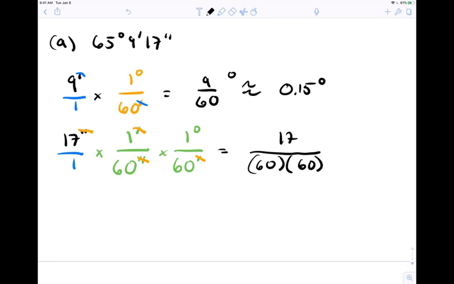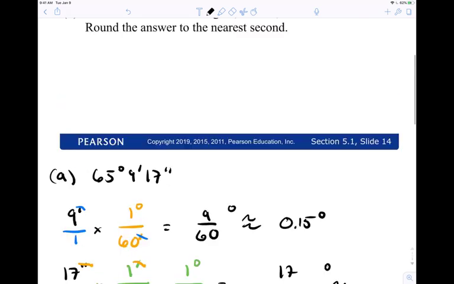So let's do this. Hey Siri, what's 17 divided by open parentheses 60 times 60 close parentheses? 17 divided by 60 times 60 is about 0.00472. So now, what do we do with those 3 results to get the final thing in decimal degrees? We just add them up, right? So we're going to say the 65 plus the 0.15. I think it all lines up. The 65 degrees, 0.154722. And then I think the instructions said to round to 4 decimal places.